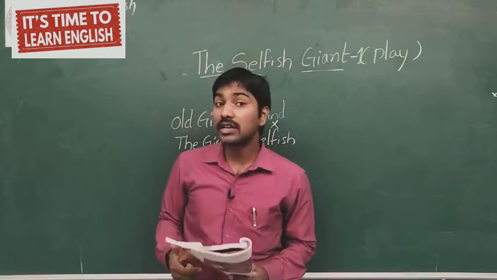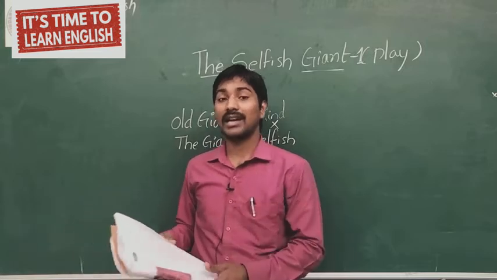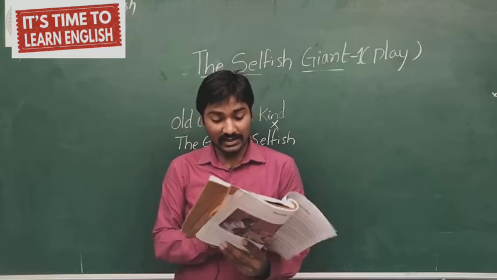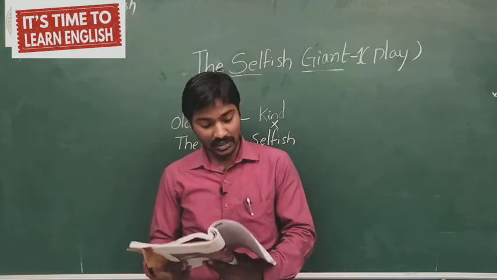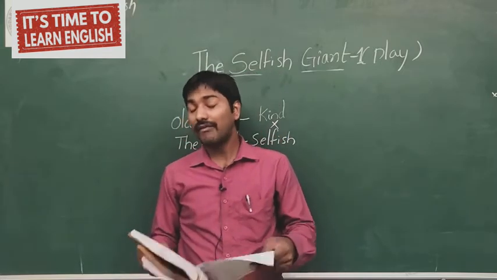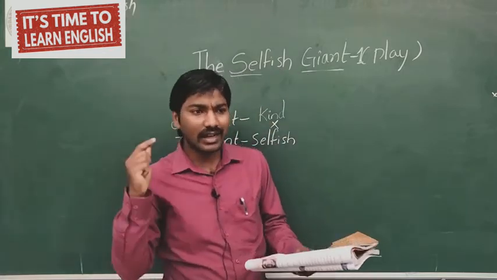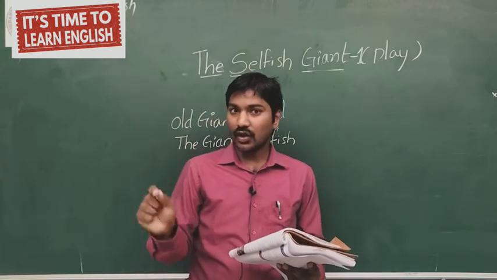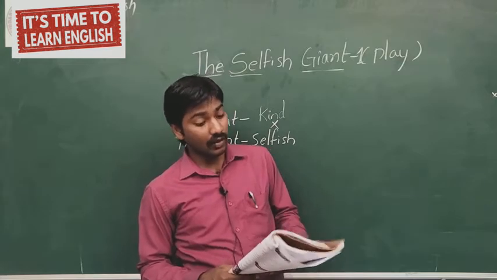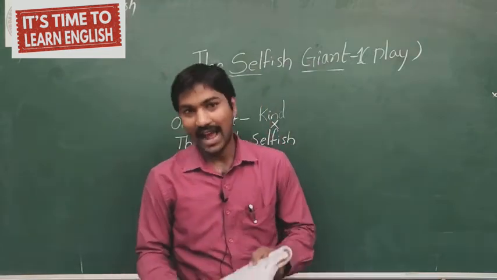So let's read. Before starting the play, let me give a quick introduction about Oscar Wilde, a man who was very familiar for his writings, and at the same time he was a good playwright. Basically he belongs to the Christian religion, so every story is related to Christianity. In this also we will get who is the old giant and who is the giant. So finally we will come to know what the characters are. So let's read the play and begin.